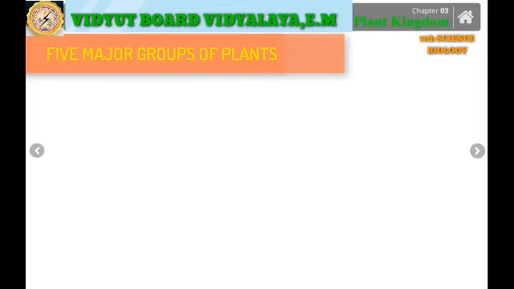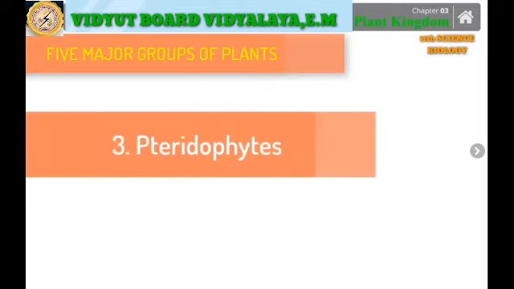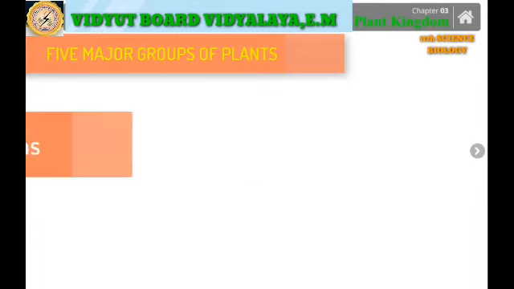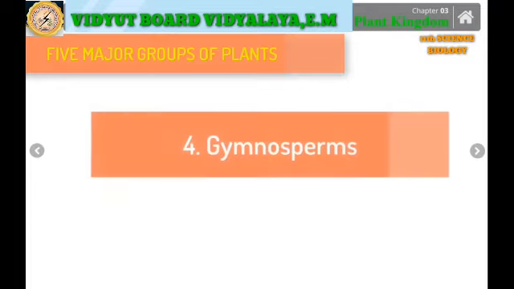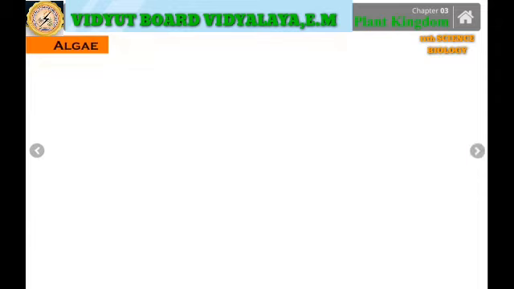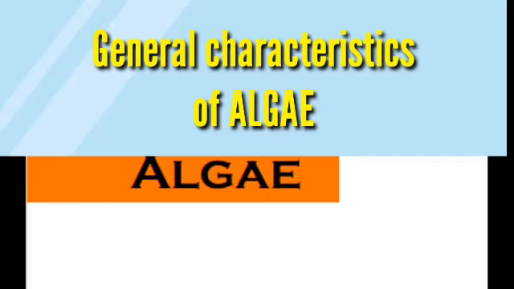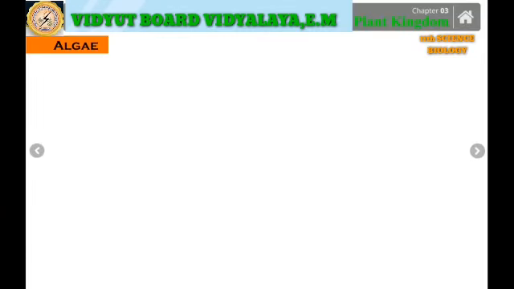the food chain. So there are basically 5 major groups of the plants and they have a huge role to play in the entire plant kingdom. The first one is the algae, the second is the bryophytes, the third the pteridophytes, fourth the gymnosperms, and fifth the angiosperms. And all these 5 groups have further subdivisions which, when studied very well, a person comes to know about the entire characteristics of the plant kingdom.